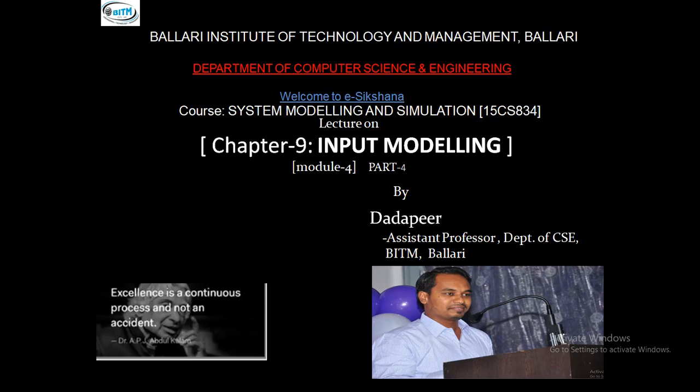This is part 4, where I will be going to discuss goodness of fit tests, in particular the Kolmogorov-Smirnov test. In the last class we have seen two cases, that is the problems on two cases of the chi-square test. In this class, I will be dealing with the Kolmogorov-Smirnov test to check whether the input model or the random numbers are accepted or rejected.